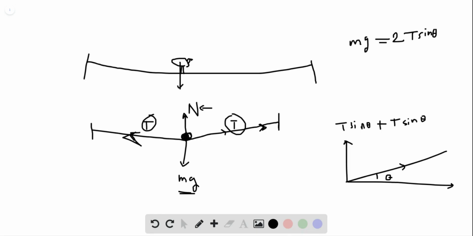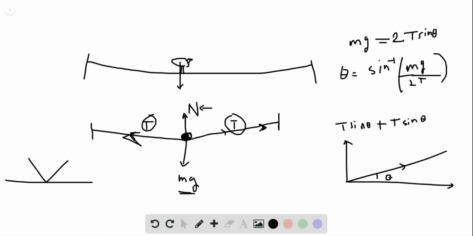So let's find out exactly the value of theta. Theta is equal to sine inverse of weight divided by twice T. So that's the value of theta. Now, if the line sags a lot, let's say it is something like this.